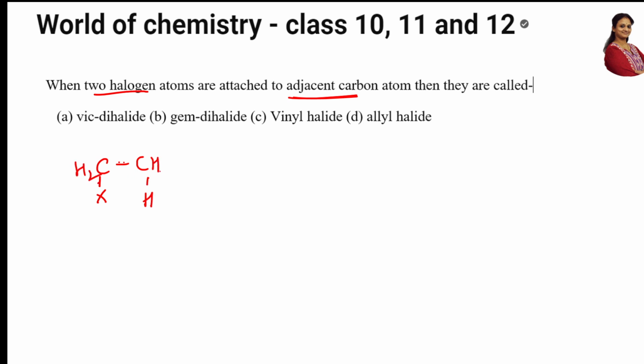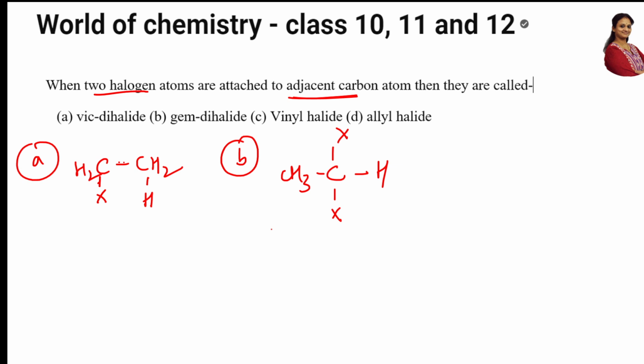1, 2, 3, 4. Okay, this is A, geminal dihalide. Geminal means the halogen atoms are attached to the same carbon. This is your geminal.